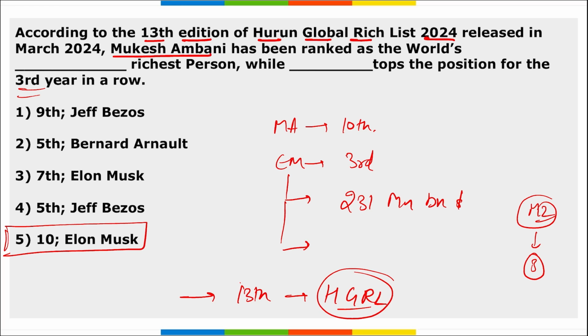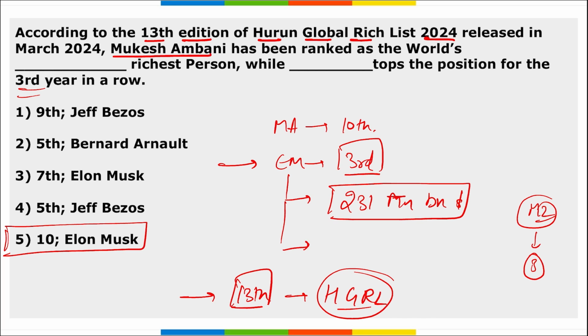So if asked about the 13th edition of the Hurun Global Rich List, who secured the top position? Elon Musk secured the top position. It was for the third consecutive time, and his net worth is close to $231 billion. And what was the rank of Mukesh Ambani? Mukesh Ambani was on the 10th position in this list.